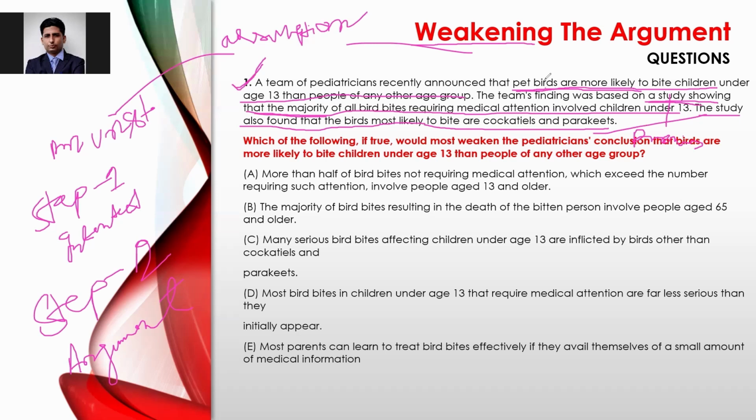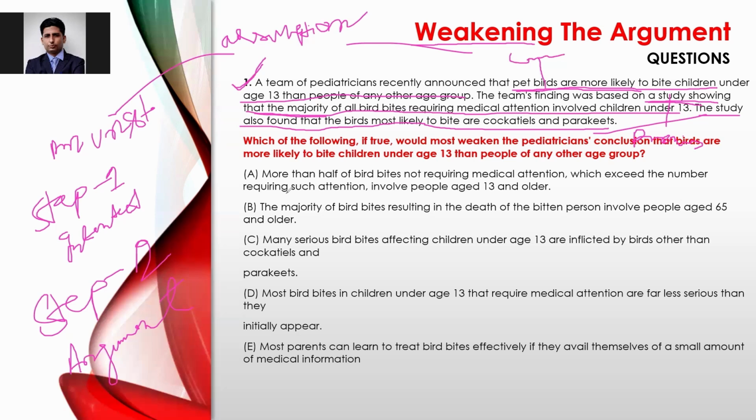So this is the conclusion. So the argument is this: a study showing that the majority of all bird bites requiring medical attention. Your first job is to pick the argument and then pick the keywords of the premise and the keywords of the conclusion.